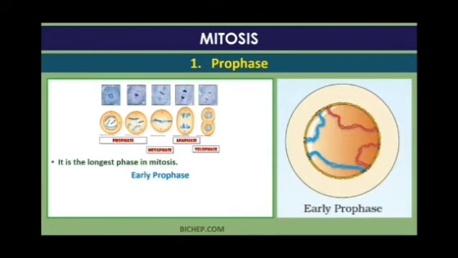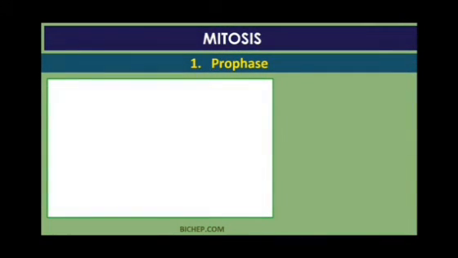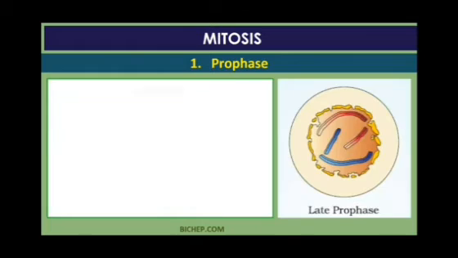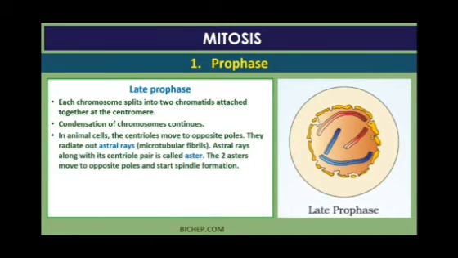The prophase is the longest phase of mitosis. In this, the chromatin fibers become condensed and they become chromosomes. The nucleolus and other parts of the nucleus become degenerated. The centromeres divide in two and they start moving towards two poles. And the moment they start moving towards two poles, they form a fiber-like structure known as astral rays.